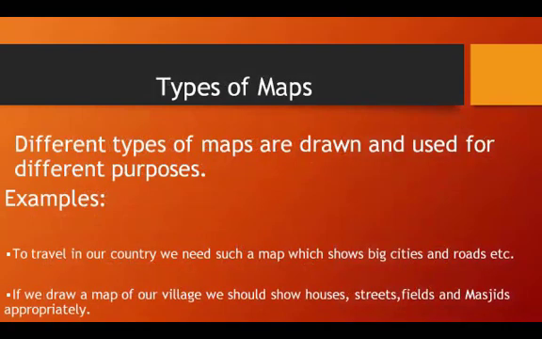There are different types of maps, and different types of maps are drawn and used for different purposes. For example, if we want to travel in any country, we need such kind of map which portrays big cities, roads, and major highways, etc. And if we draw a map of any village, we must show houses, streets, fields, masjids, etc. appropriately.